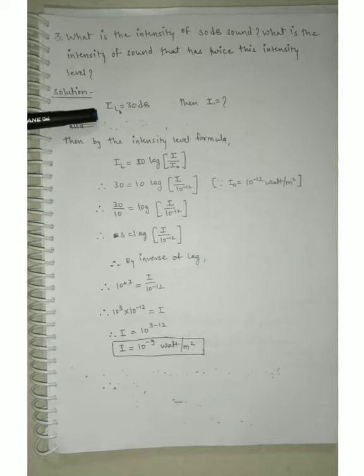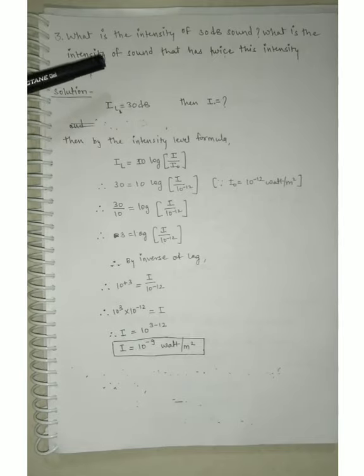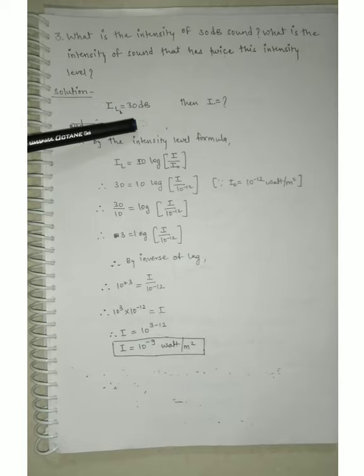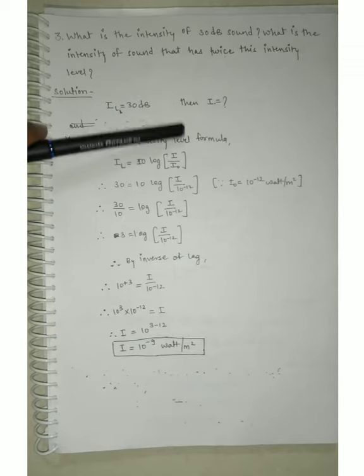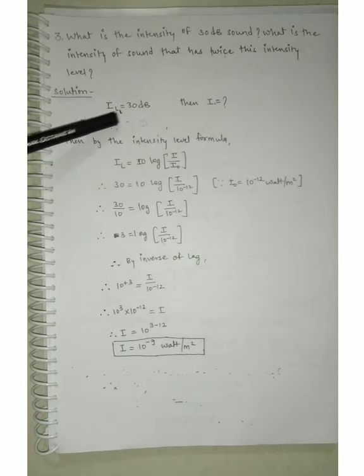So we can easily write the initial intensity level, that is 30 decibel. We don't have an idea how many sources there are. There may be one speaker or two speakers, we don't know, but there is a sound and the intensity level for that sound is 30 decibel. So we can easily find the intensity for this intensity level.